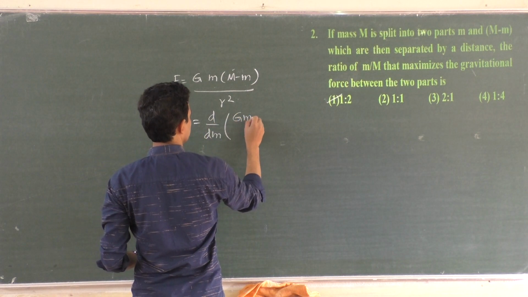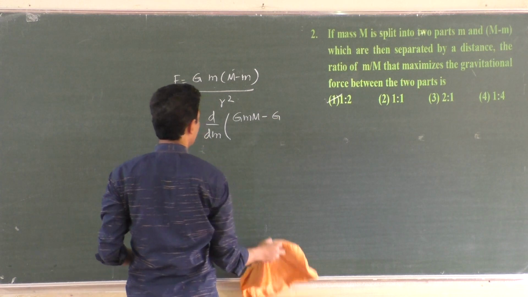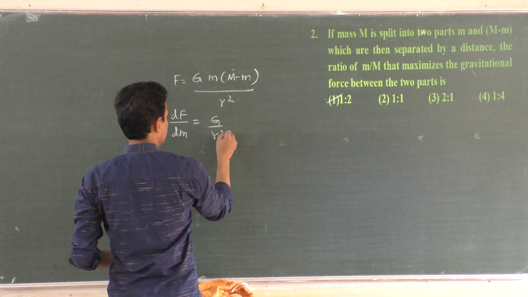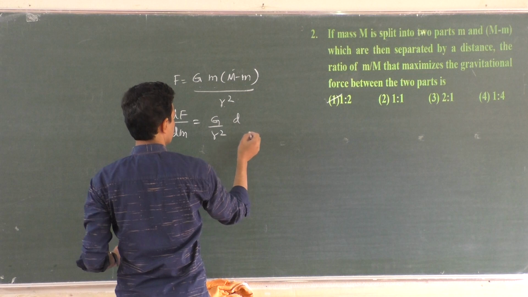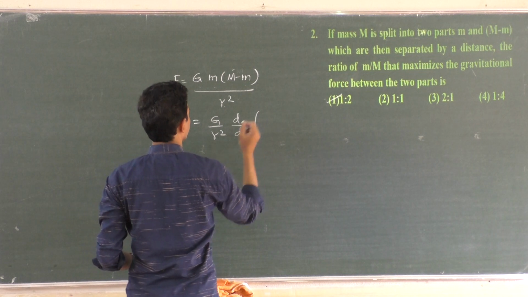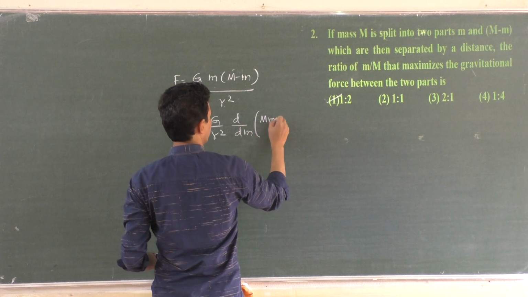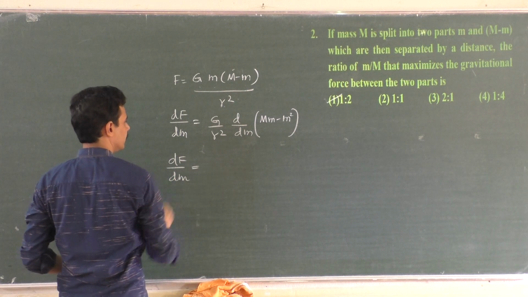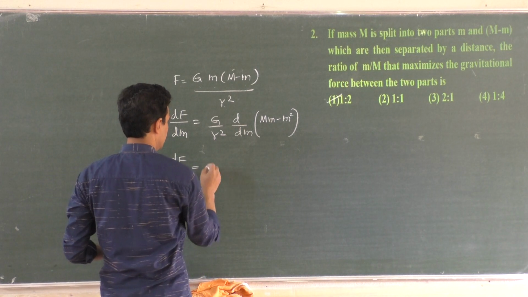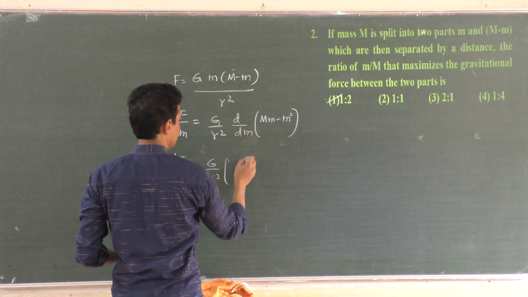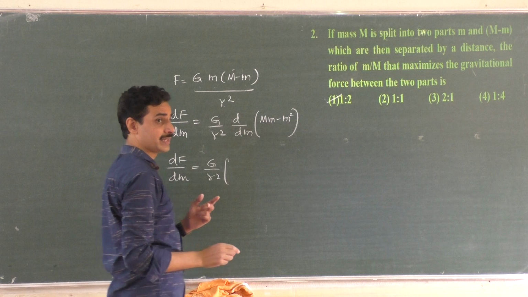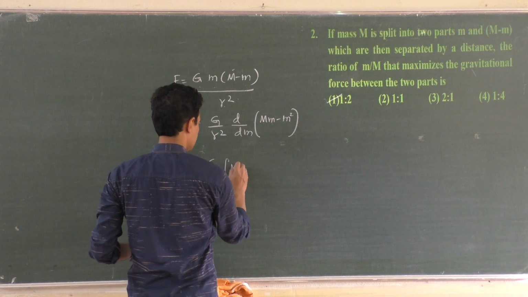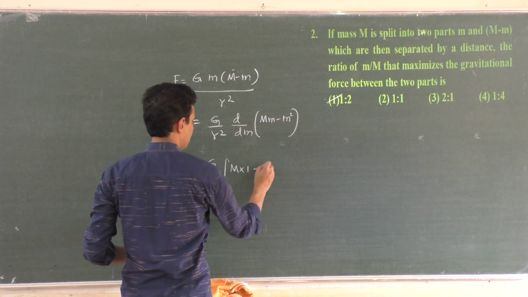What you will get? G by R squared can be taken outside. They don't take any role in differentiation. d by dm of (Mm minus m squared). Then dF by dm, that is the differentiation of force with respect to variable small m, is G by R squared times the differentiation of capital M into small m. Capital M is a constant, remember, 10 kg has to be maintained as it is, whether it is 6, 4, 8, 2, whatever it is. Differentiation of small m is 1, so we get M minus 2m.